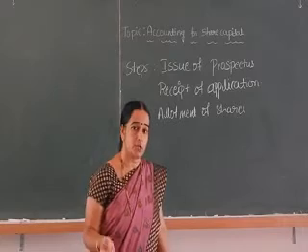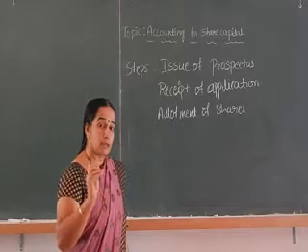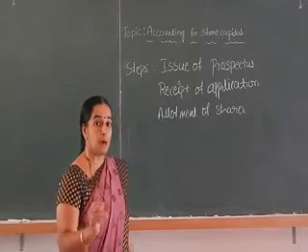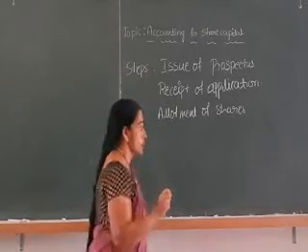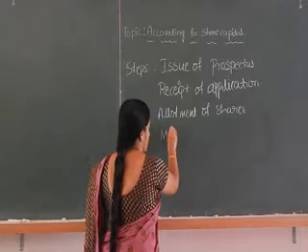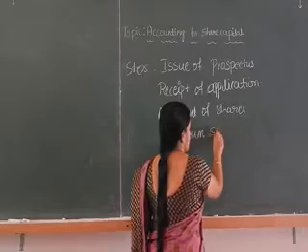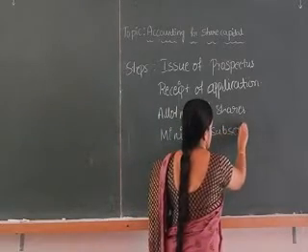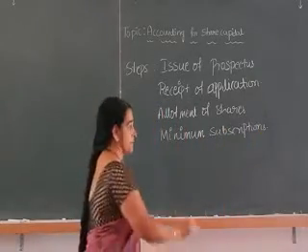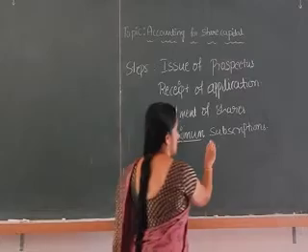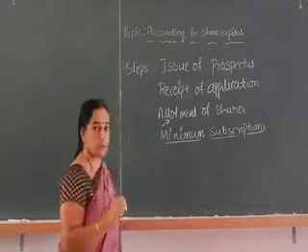Before allotting the shares to the applicants, let me tell you one thing: the company should receive applications for the minimum subscription. Then what is minimum subscription? Minimum subscription means the minimum amount of capital that should be raised from the public. If they reach the minimum subscription, only then can they start the allotment of shares.